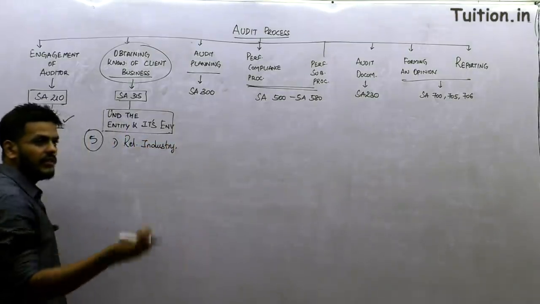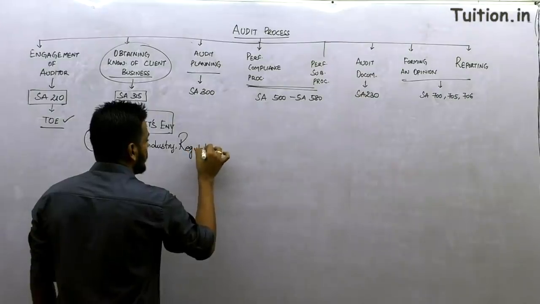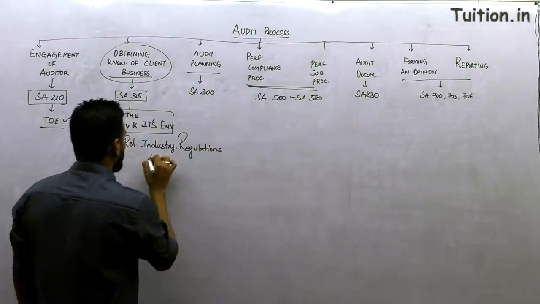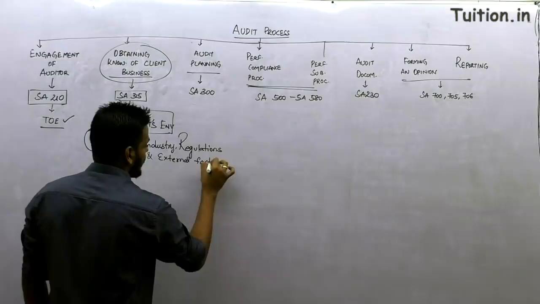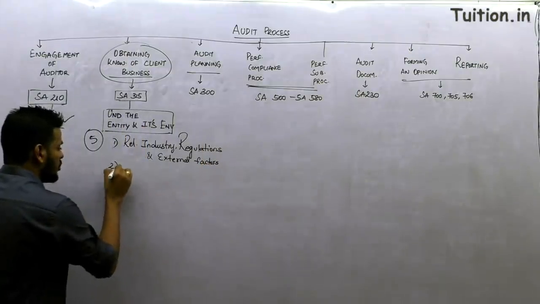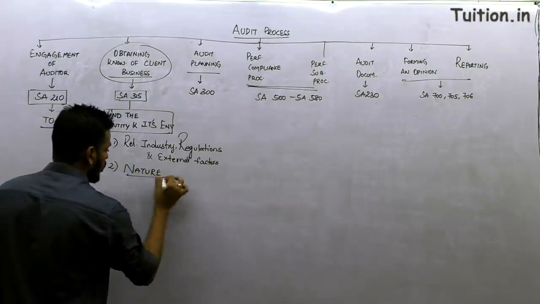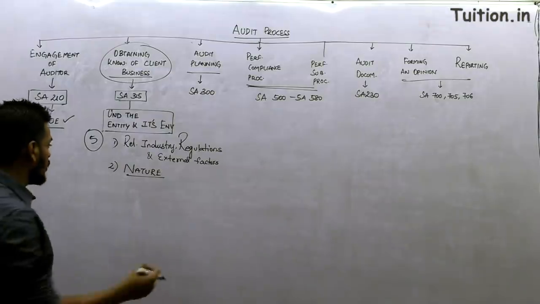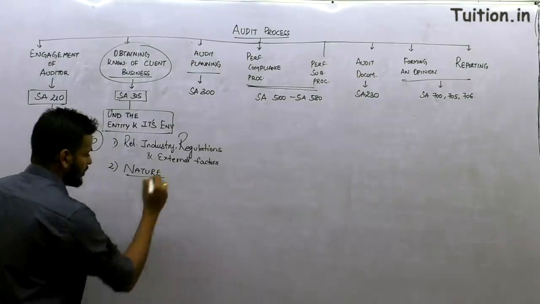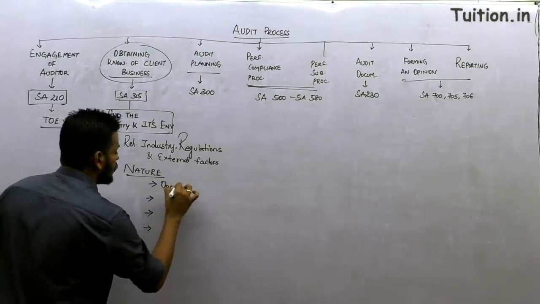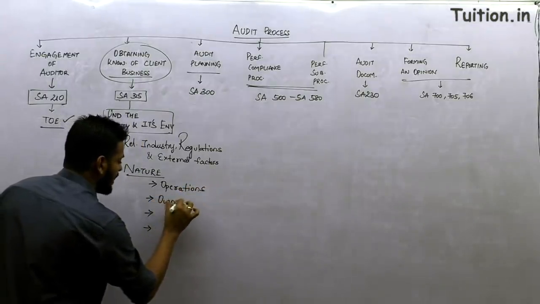Is he a real estate company? Is he an IT company? Is he a manufacturing company? Relevant industry, regulations, and external factors, whatever are there. Point number 2, understand the nature of the entity. How do you understand the nature of the entity? In understanding the word nature, we're talking about 4 sub points. What are those? What operations does the entity do? Operations. Ownership and governance structure.